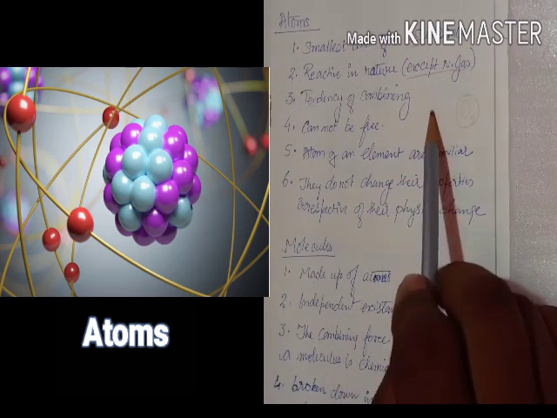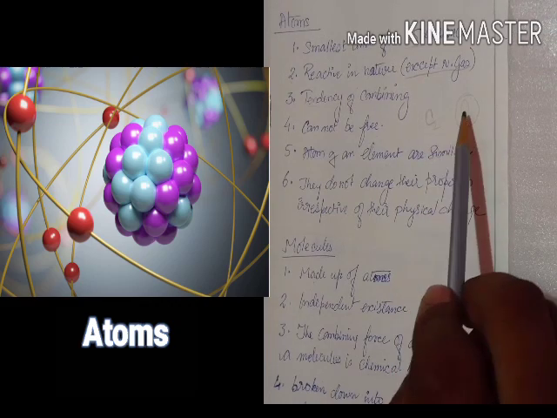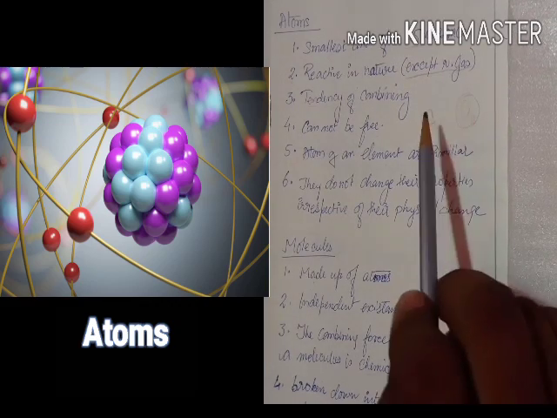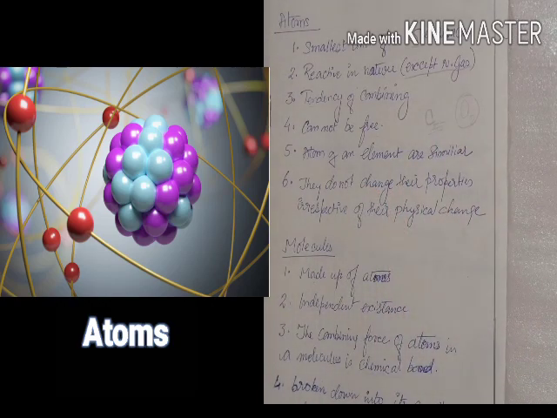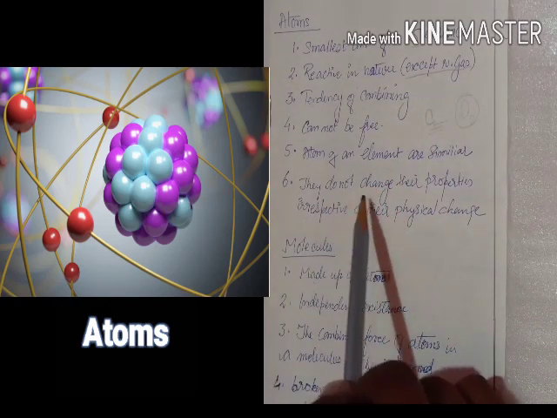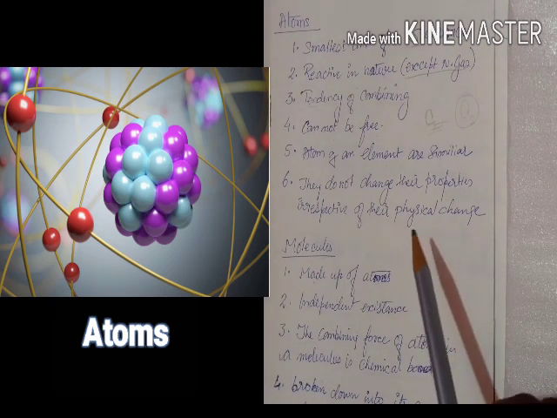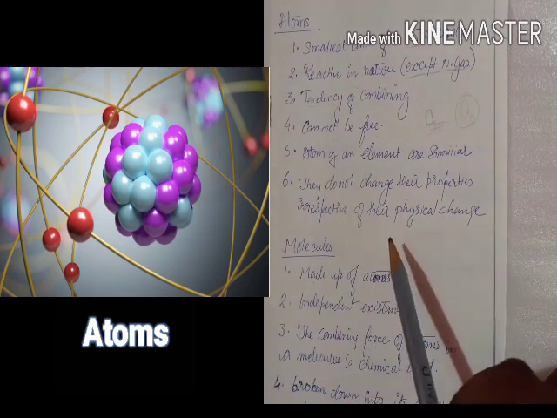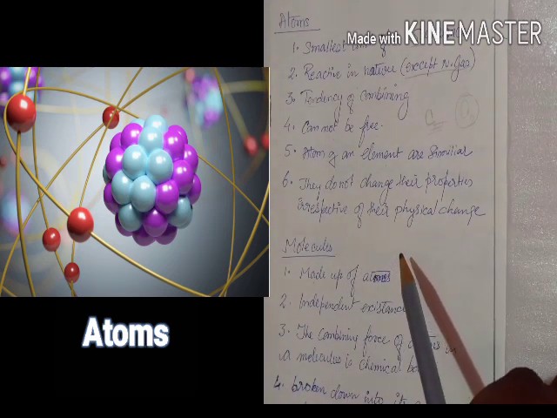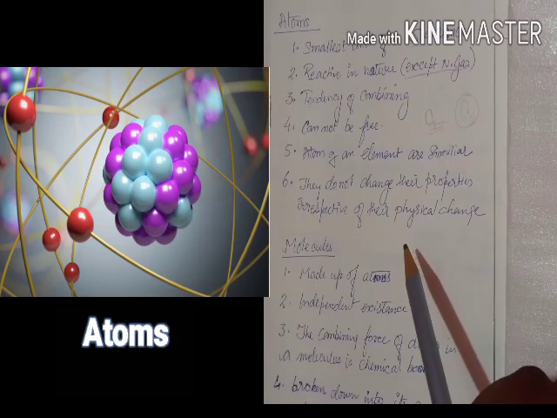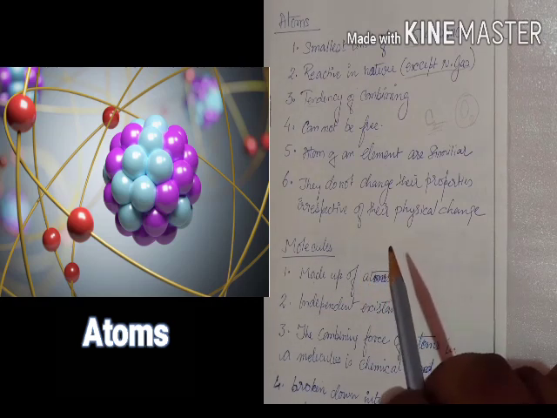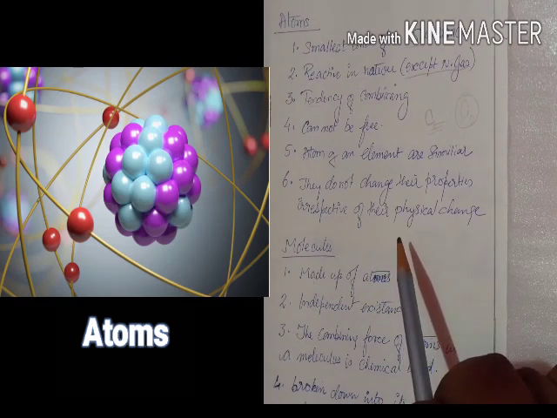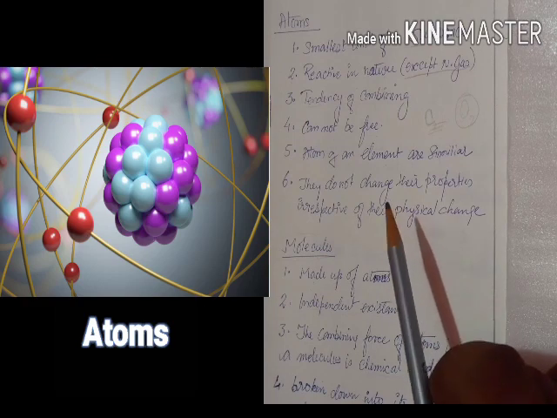Means if the carbon atom is there and the oxygen atom is there, both the atoms will be different to each other. Then they do not change their properties irrespective of their physical or chemical change. Means whatever the properties the atom is having of a specific element, the same property does not get lost when they change in their physical or chemical behavior.